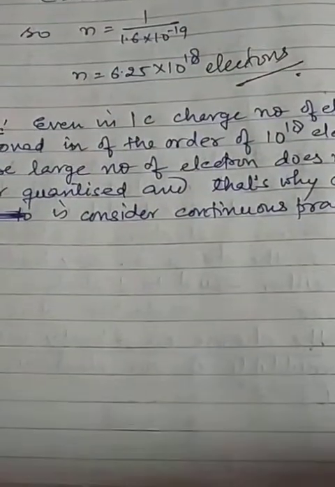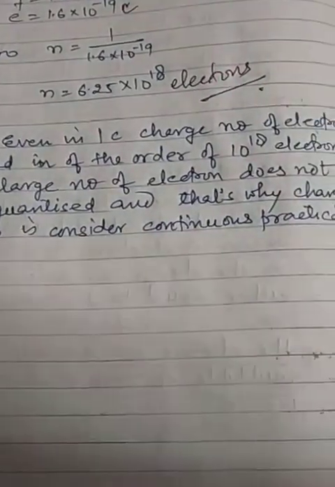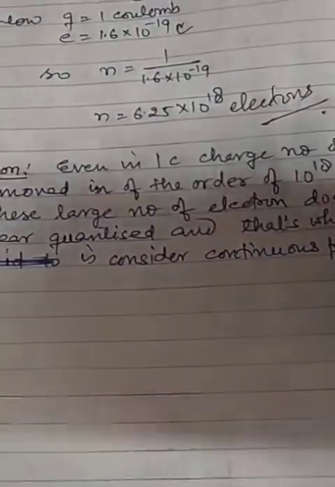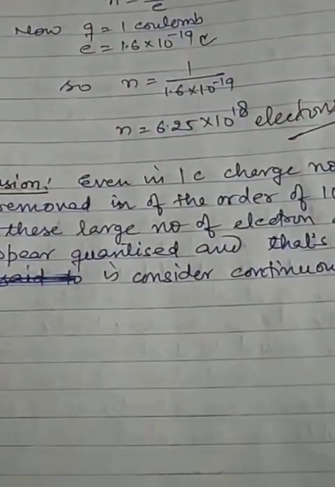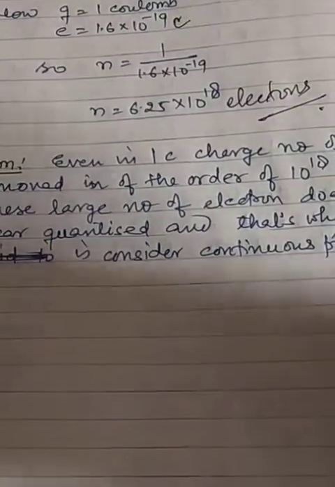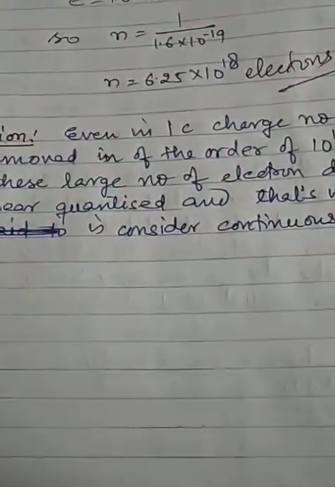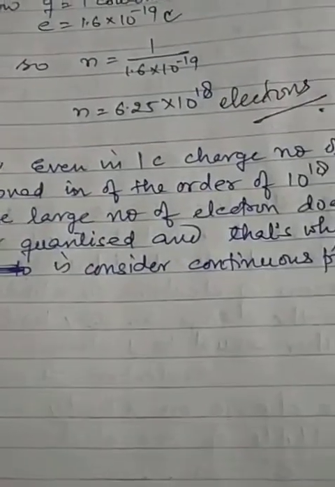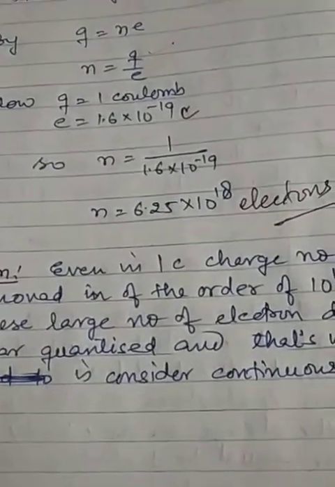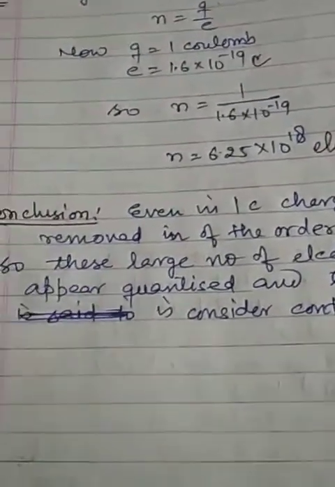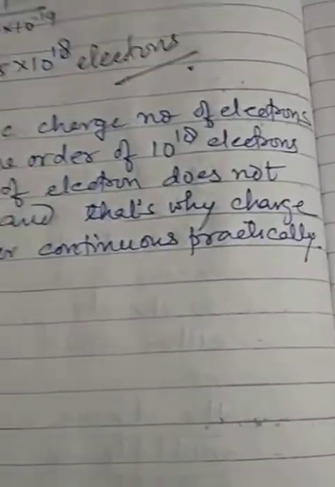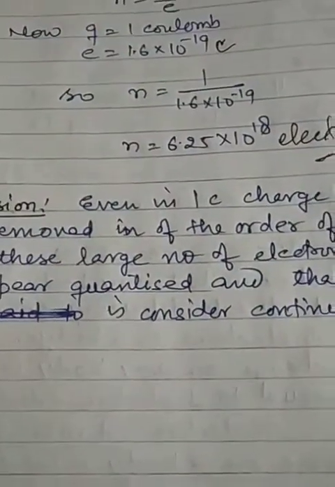जैसे आप सॉल्ट के फ्लो को देखिए, नमक ऐसे आप किसी चीज़ से गिराइए तो नमक गिरता हुआ जो फ्लो होता है, that appears continuous, जबकि it is not continuous. There are one particle in the salt, but it appears continuous flow. In the same way, there are large number of electrons, so that this charge appears continuous. It does not appear quantized. Means theoretically the charge is quantized, but practically the charge is continuous.